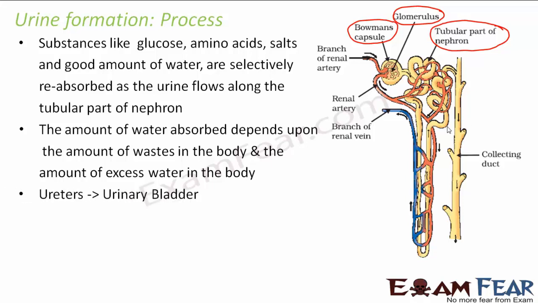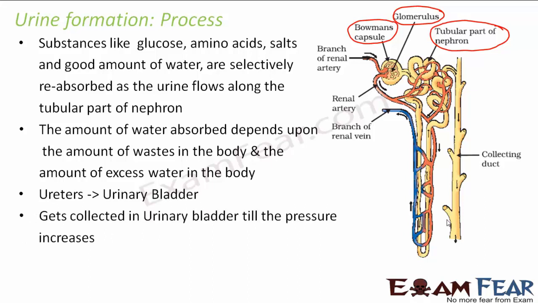Once the urine is formed in the collecting duct, you can imagine that inside the kidney you have many such nephrons. The collecting duct of each nephron will be producing urine. All this urine collected together will be the urine which is formed by the kidney. This urine will then pass to the ureters, and from the ureters it will reach the urinary bladder. The urinary bladder will collect the urine till the pressure increases. When a lot of urine gets collected there, the pressure to send the urine outside will increase.